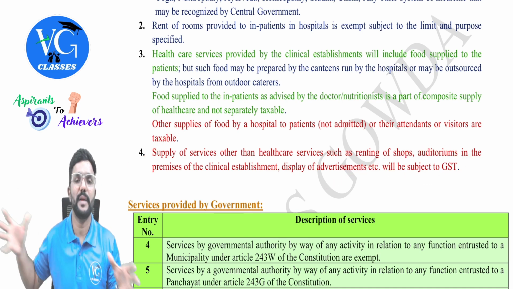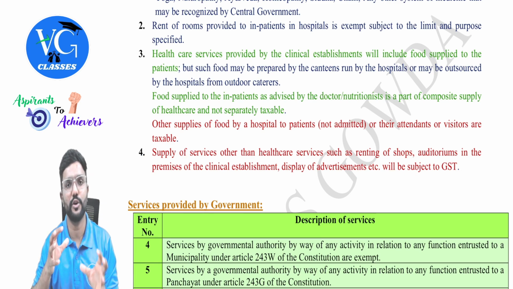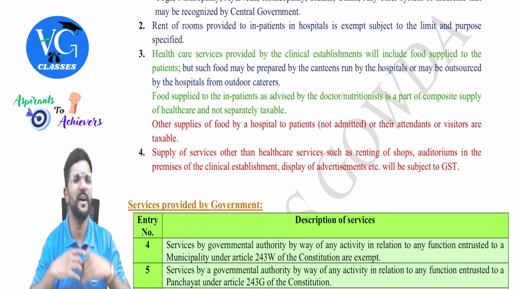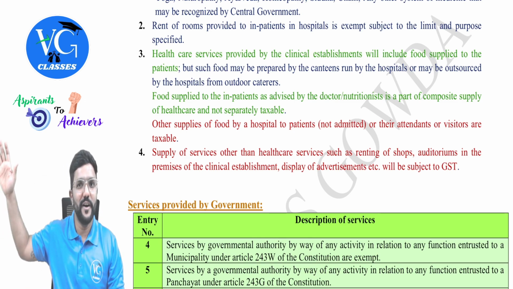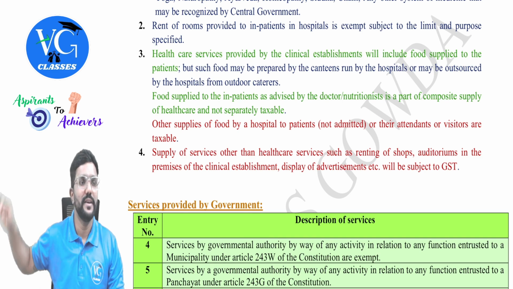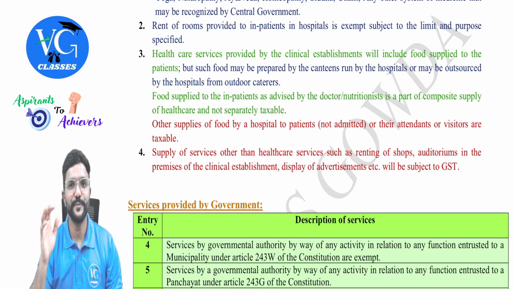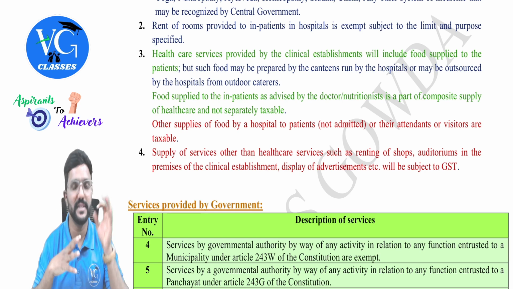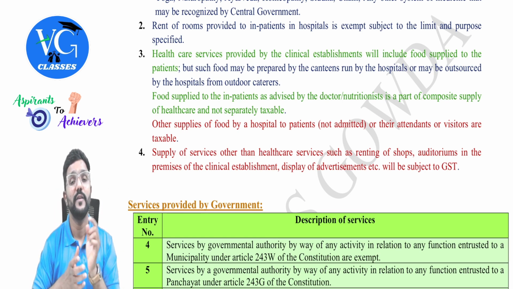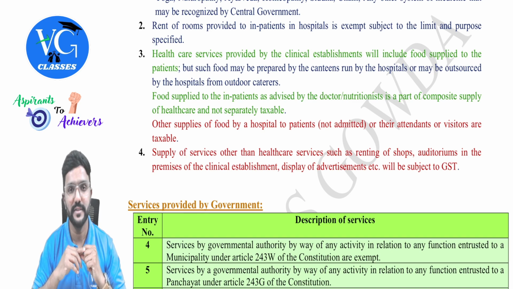Now assume within the premises of a hospital there is a shop which they have let out, maybe for pharma or for any other purpose. Sir, whatever rent they are charging, is it exempt from GST? No, it is taxable. Assume there is an auditorium within the premises of a hospital. Actually, there is a hospital called NIMHANS in Bangalore, which has an auditorium. When I was a student, there was a conference going on. ICA was conducting a conference in the hall, which is there within the premises of NIMHANS.